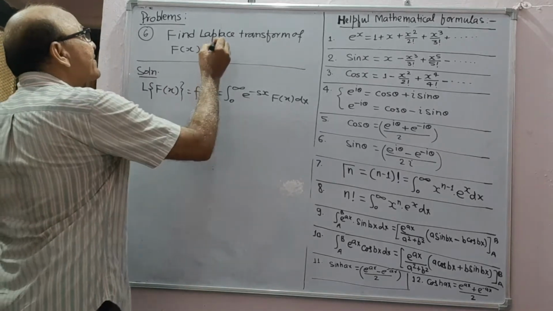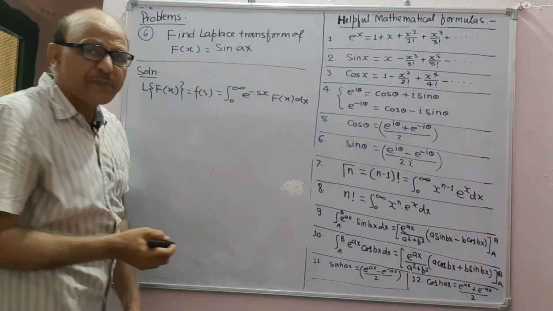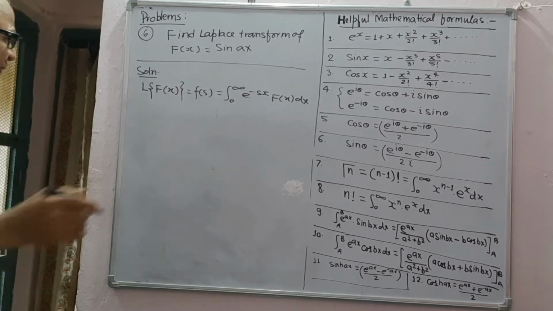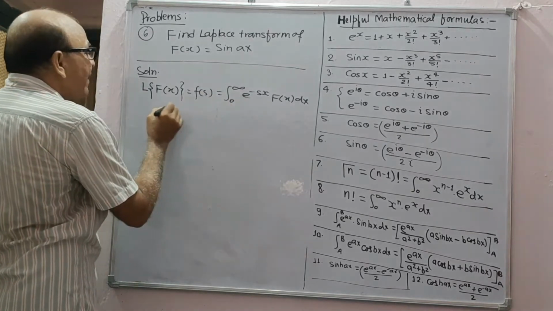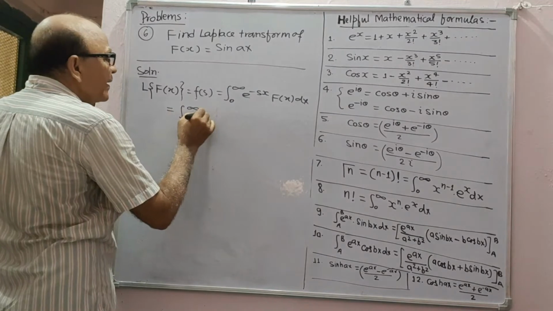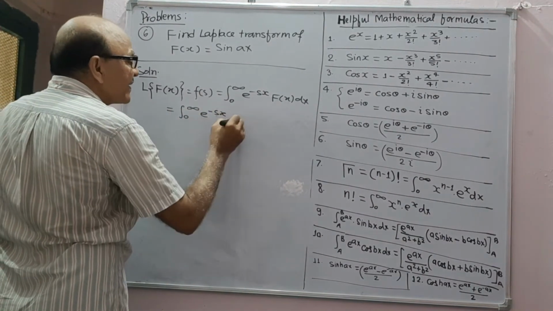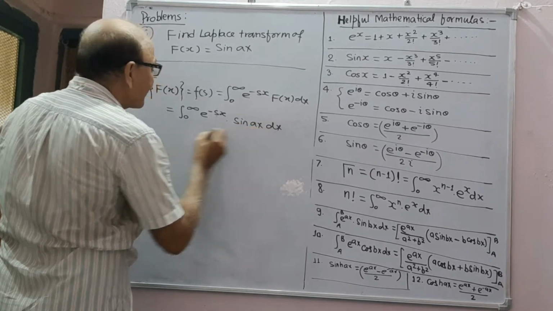Next, find the Laplace transform of sin ax. Here, this is the formula. Now it becomes 0 to infinity e to power minus sx, f(x) is sin ax dx.